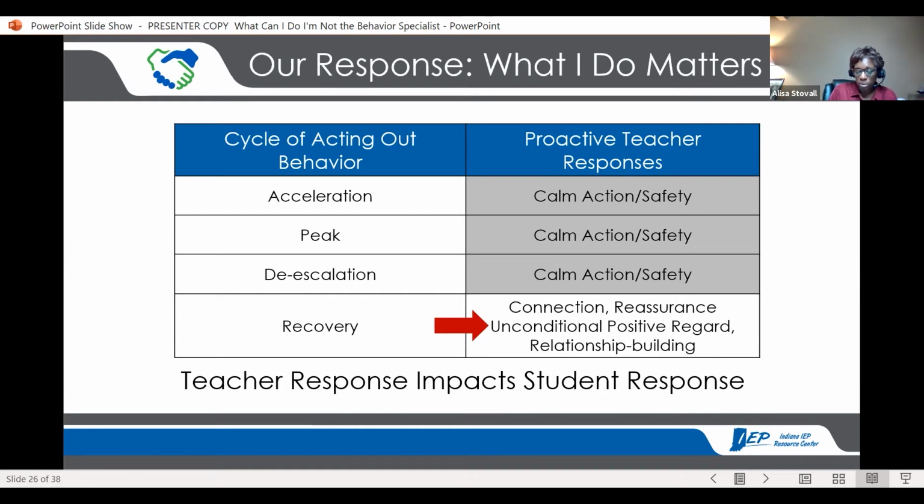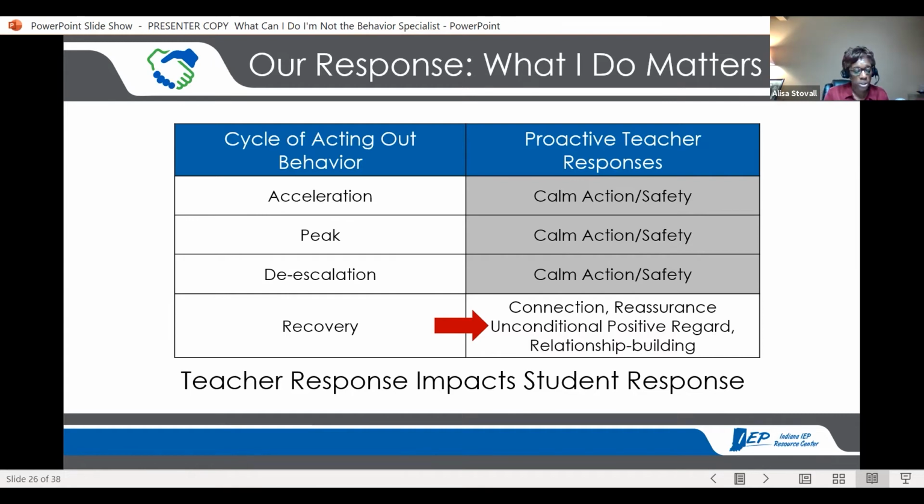Maybe the student needs to be someplace else to calm, or maybe there'll be a consequence that comes, and the student will be away from the classroom, or maybe you've exited with the student by now. But before the student goes back to class, in the calm state, you need to make sure that you take care of the relationship rebuilding. Okay. Relationship rebuilding is not the time to discuss the consequences. It's not the time to say, well, we're going to reteach, you need to learn. That can only happen in the calm. So recovery is just about, you're still a member here. You still belong here. We still care about you, and we'll get through this.